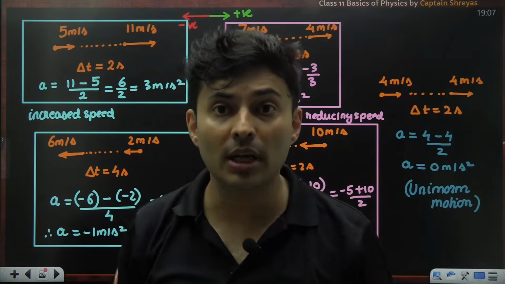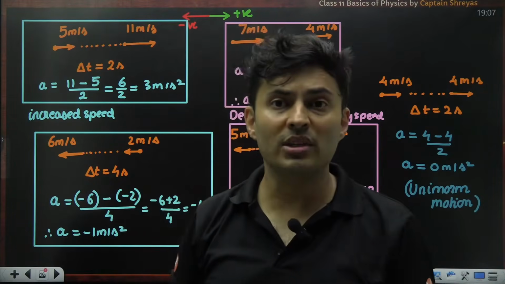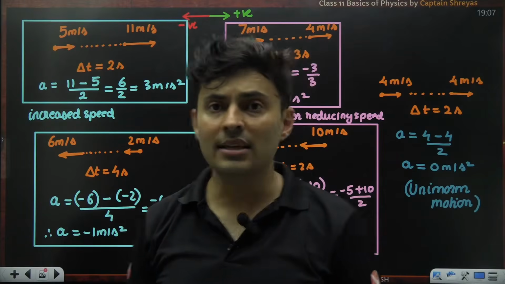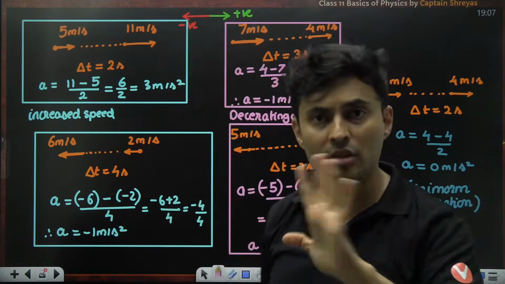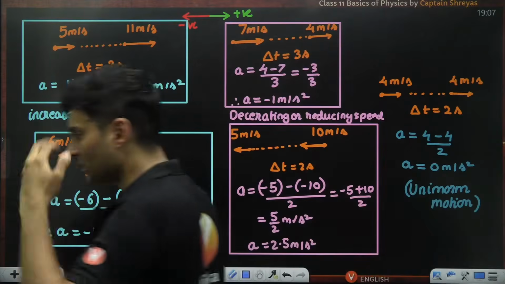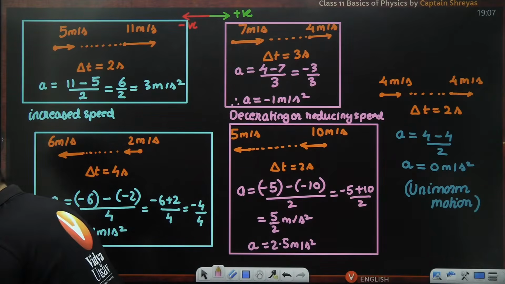Because Shreyas sir is going to tell you the truth. A is positive does not mean acceleration, and A is negative does not mean retardation. That is wrong. Completely wrong concept in physics. Got it? It is wrong.